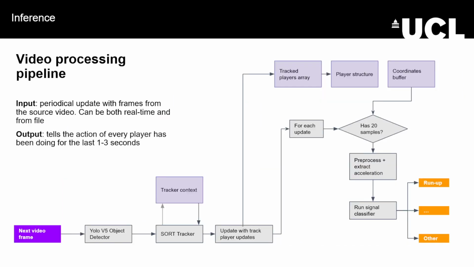This chart describes our video processing pipeline. First, a YOLO v5 object detector is run on the frames to detect humans, which is then followed by a SORT tracker. This allows us to follow the human's movement across multiple frames. Each new frame, the array with all the tracked humans in the buffer is updated. If the buffer gets long enough, in this case 20 frames, it is then pre-processed to change from flat coordinates of humans and the ball into human acceleration relative towards the ball. This buffer is then fed into the signal classifier, which determines which event takes place.